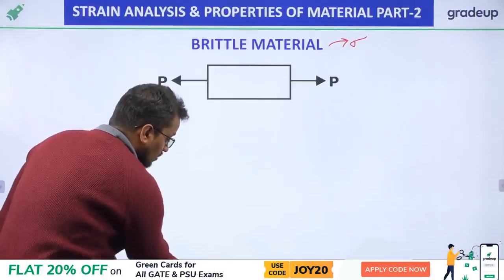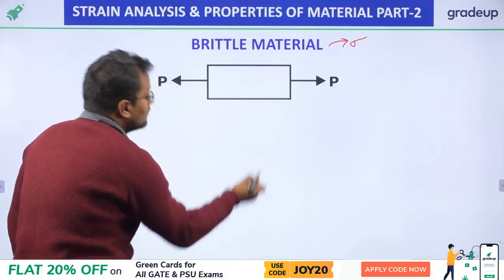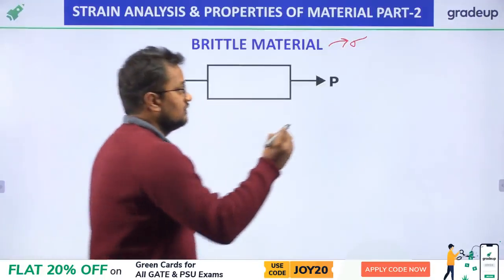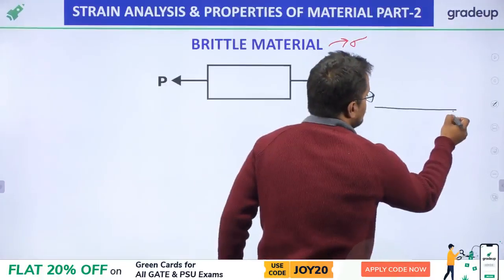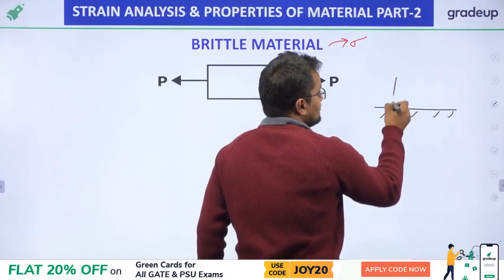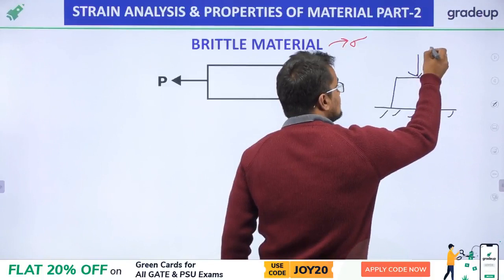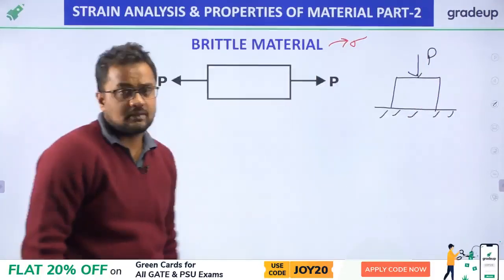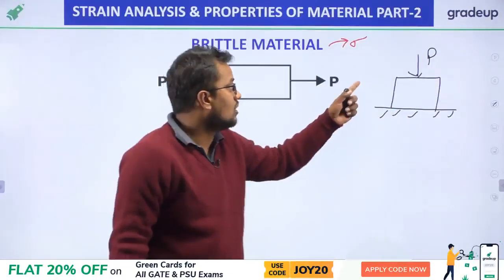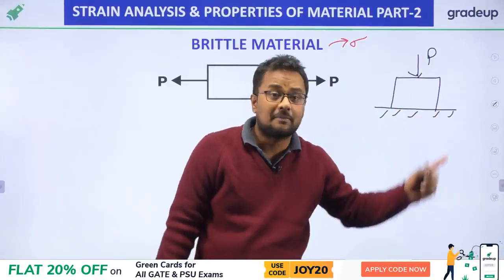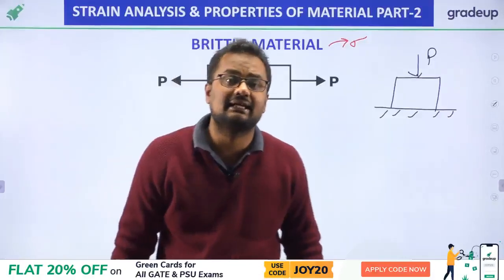Before discussing the failure pattern of brittle material, first let me tell you something. Suppose this is a bar, or a body, whatever you want to call it, and a P force is applied on it.